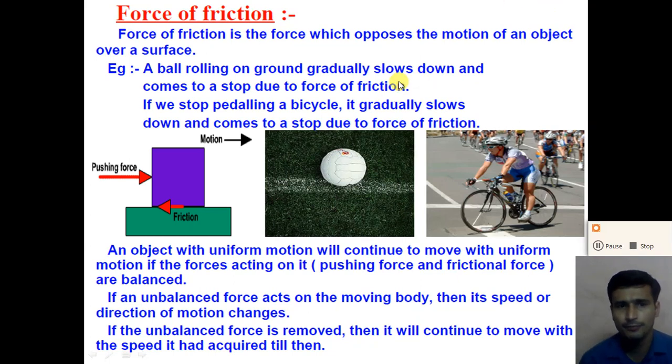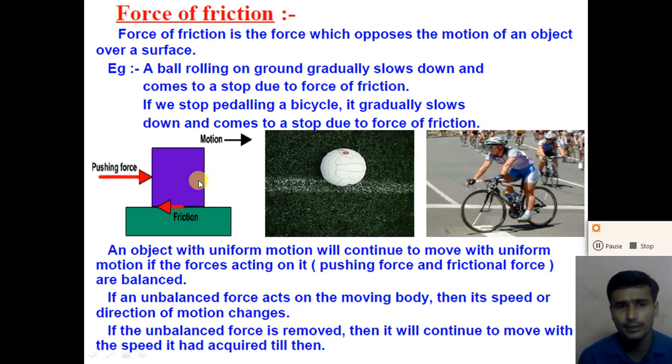Similarly, if we stop pedaling a bicycle, it gradually slows down and comes to a stop after some time due to the friction force, right?